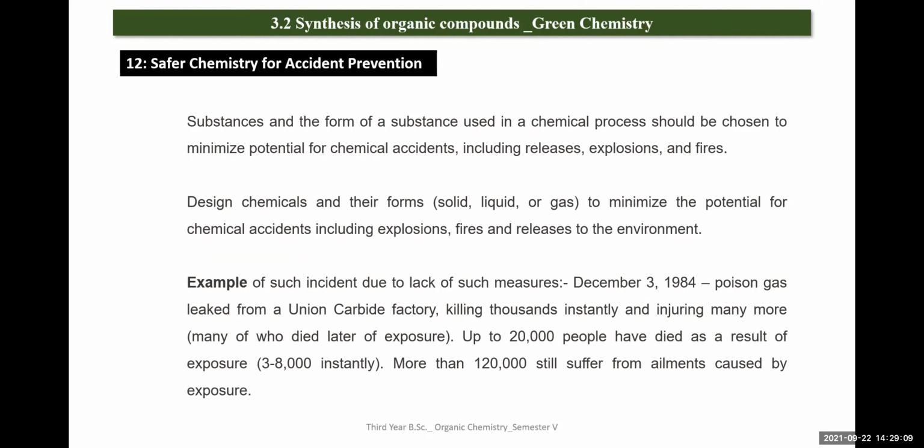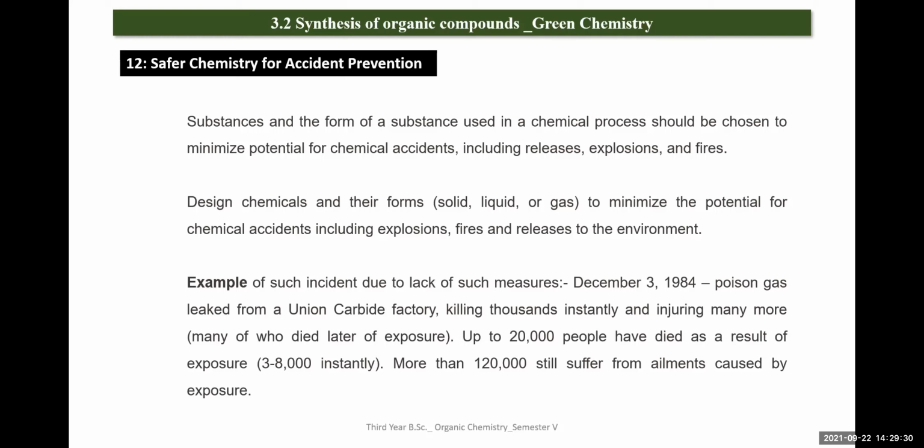The last principle is safer chemistry for accident prevention. Working with chemicals always carries a degree of risk. However, if hazards are managed well, the risk can be minimized. This principle clearly links with a number of other principles that discuss hazardous products or reagents.